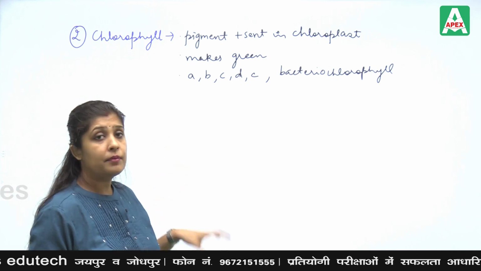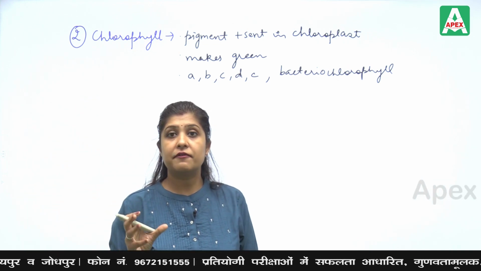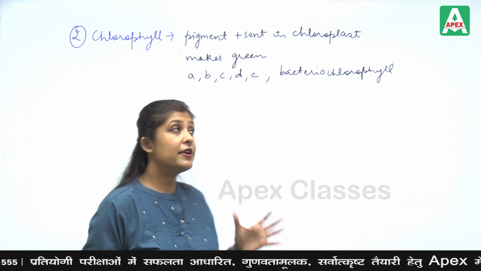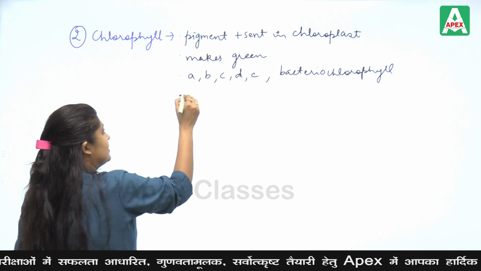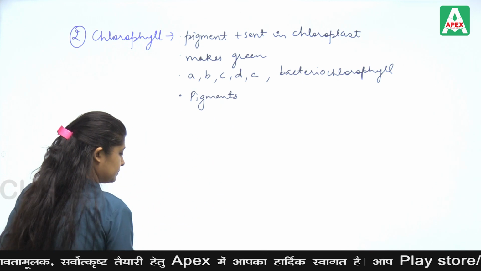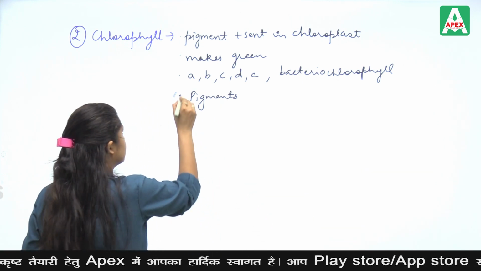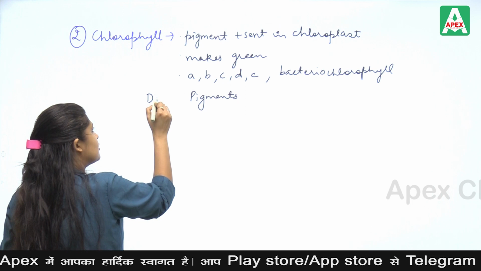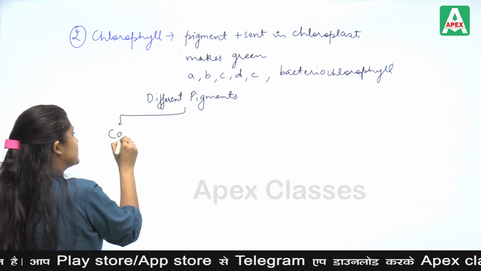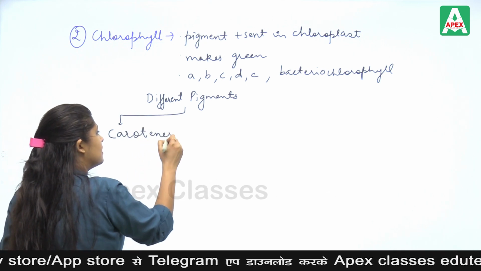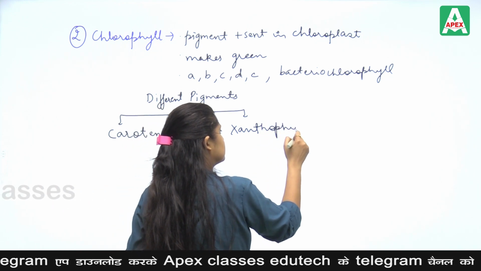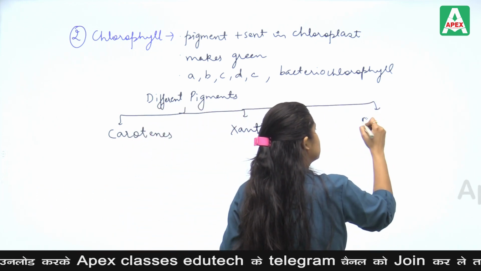Now, there are also different types of pigments. Different pigments are also present other than chlorophyll. These different pigments are, for example, carotenes, xanthophylls, and phycobilins.